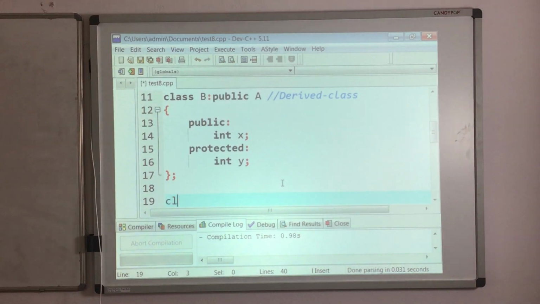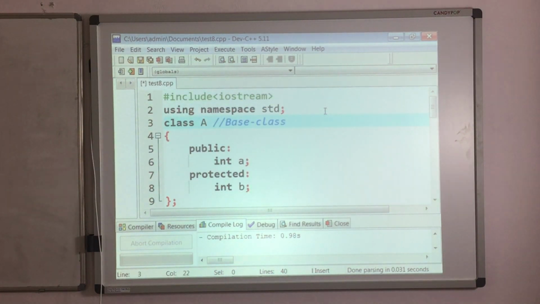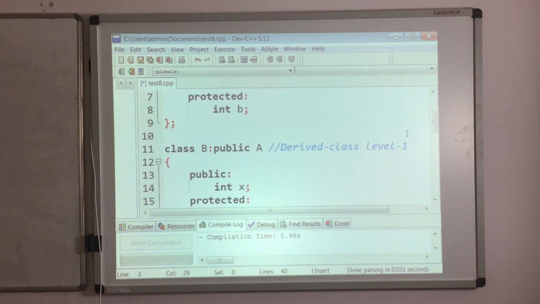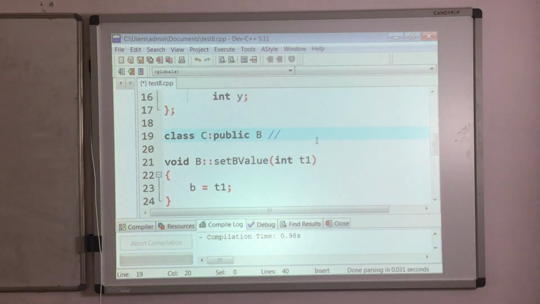So I will derive that C class from B class in public mode. So this is the derived class level 1. As it is multi-level, I am writing the levels also. This is level 1, this base class is level 0. Now this third thing, the C class, will become level 2.